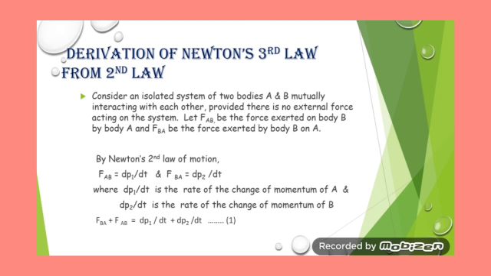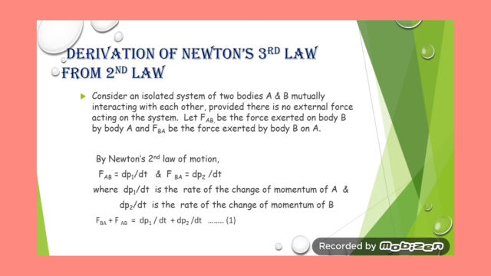Now Newton's second law of motion we can write as rate of change of momentum is equal to force applied. Here we have two bodies A and B interacting with each other, that is A is exerting force on B and B is exerting force on A. Therefore FAB is equal to dP1 by dt.